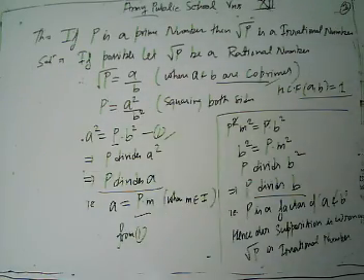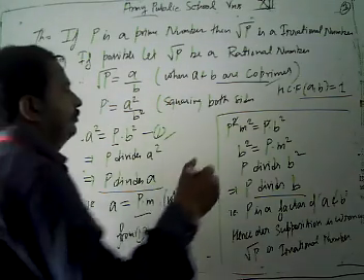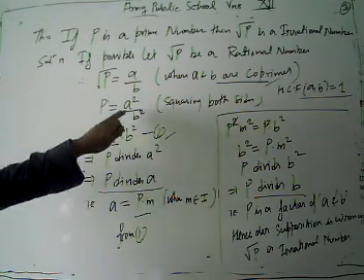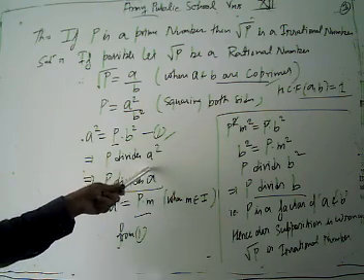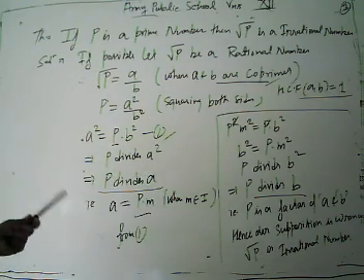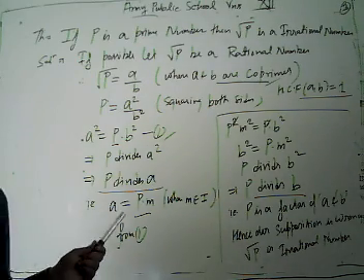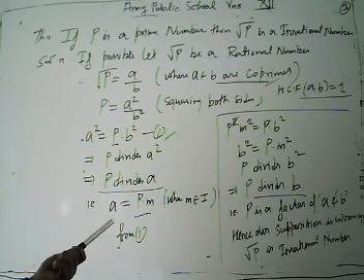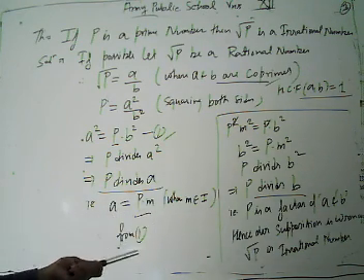Squaring both sides, we get P is equal to A square by B square. Then cross multiply, we have A square is equal to P into B square. From here we get P divides A square. Recently we have proved that if P is a prime number and P divides A square, then P divides A also. If P divides A, then P is one of the factors of A, so we can take A equal to P into M, where M is any integer.